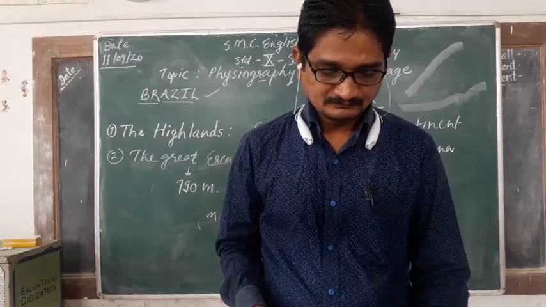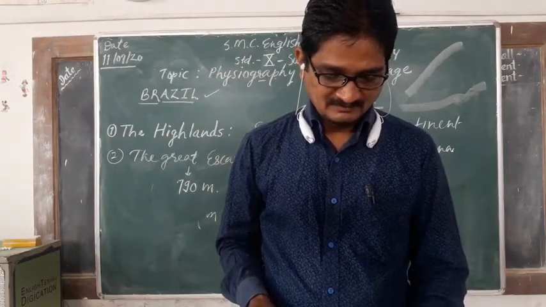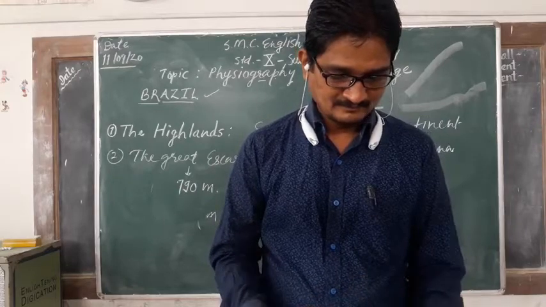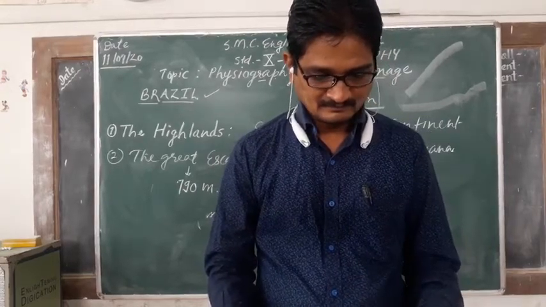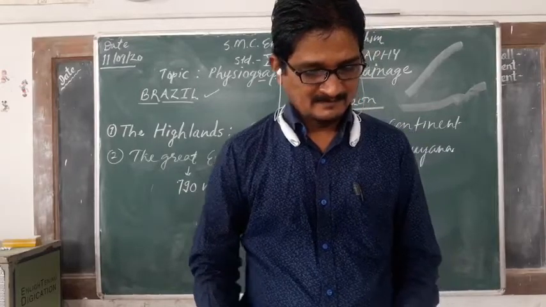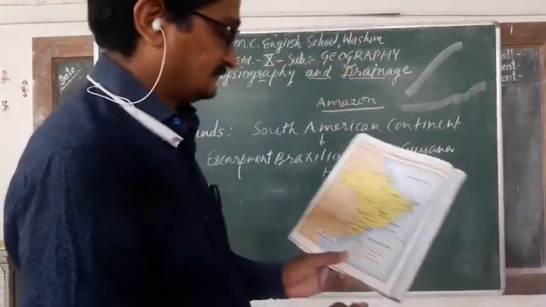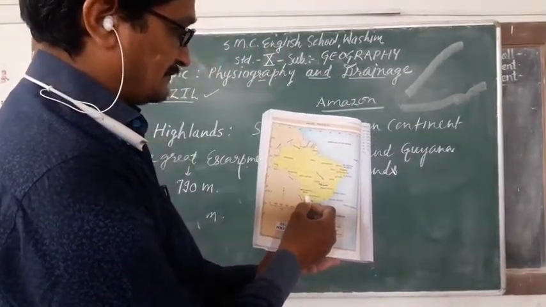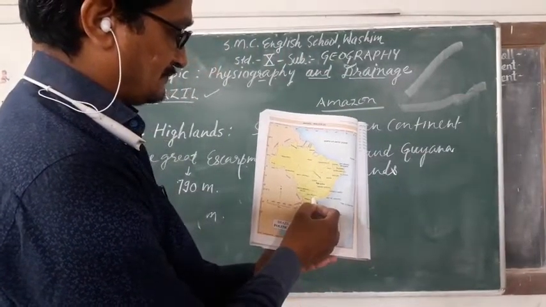See here in your map. Here, Sao Paulo is there. Yes, sorry.